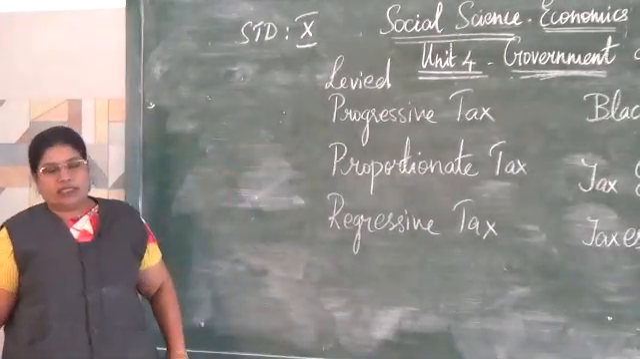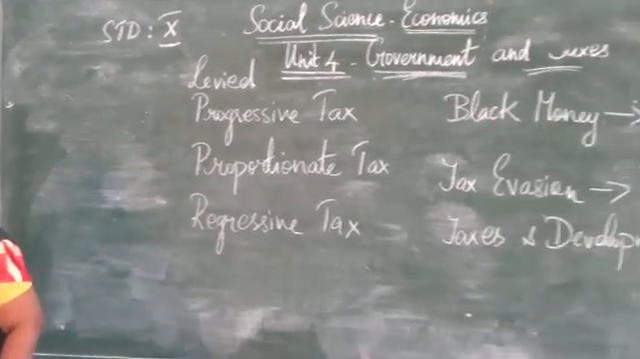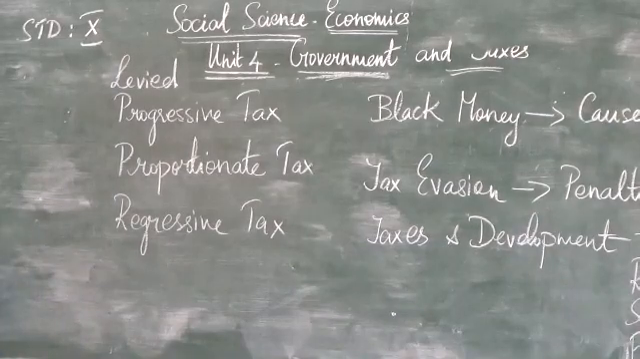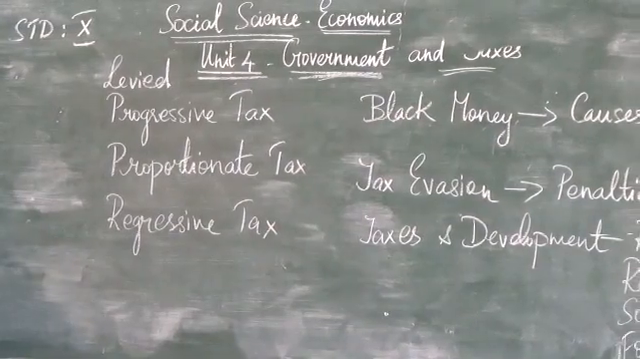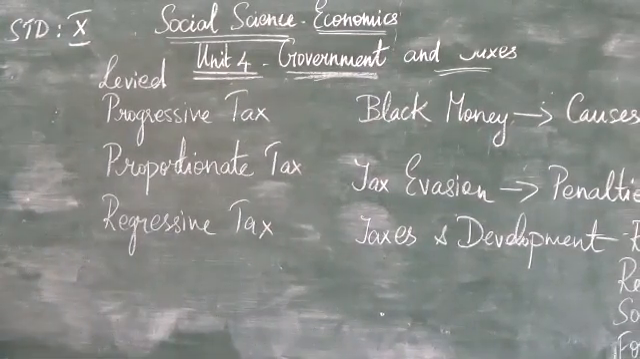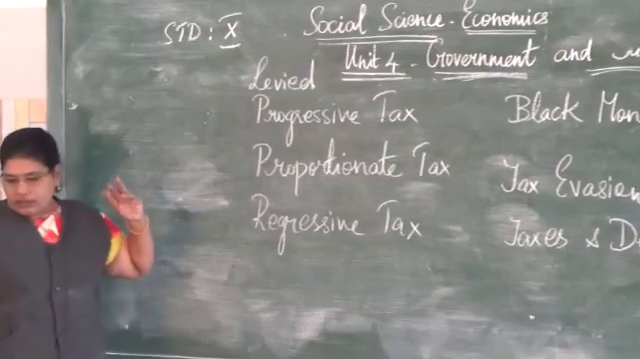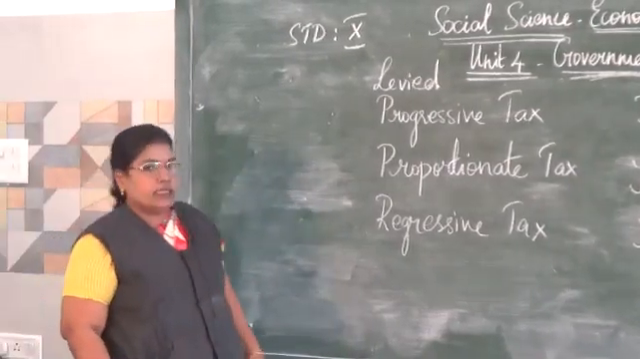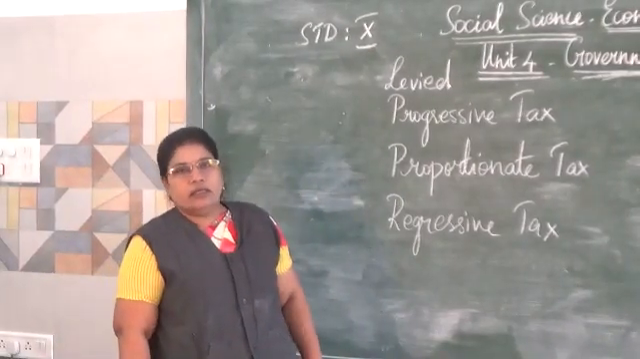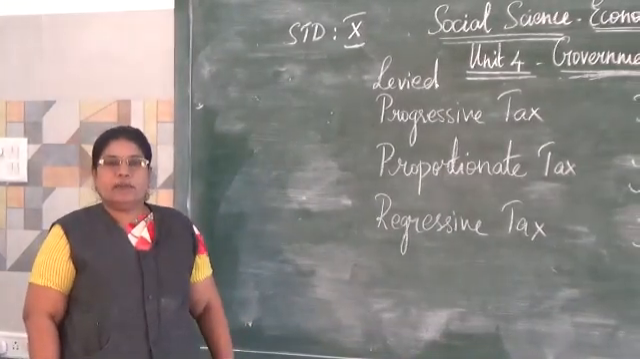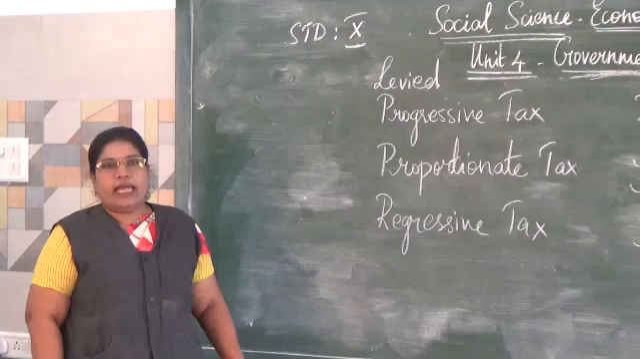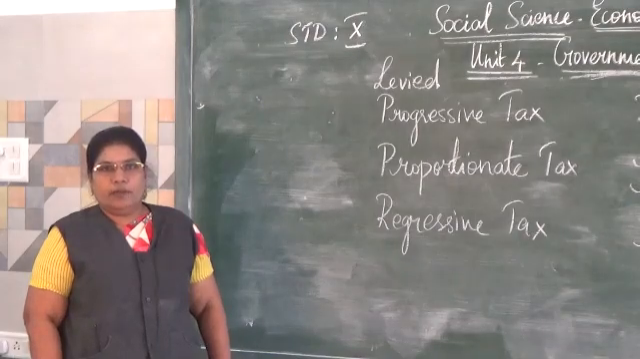Now what is progressive tax? Progressive tax is one in which the rate of taxation increases with the amount of income earned by a person. So if the income increases, the tax also increases. For example, if a person earns 10,000 this year, the taxation rate will be 10%. Next year if the person earns 20,000, the taxation rate may increase to 20%.